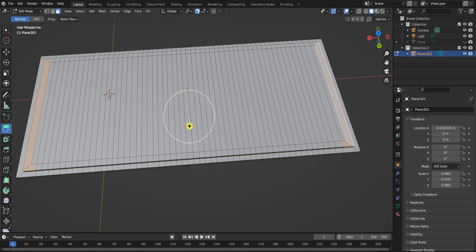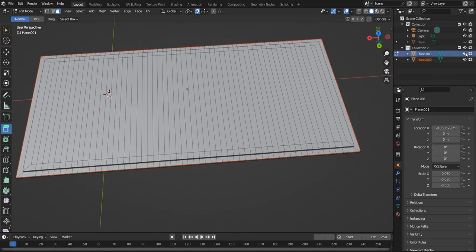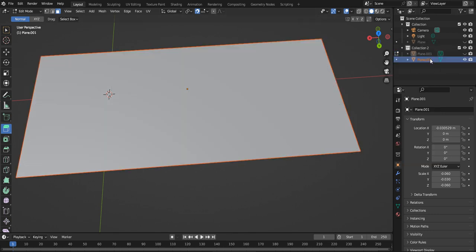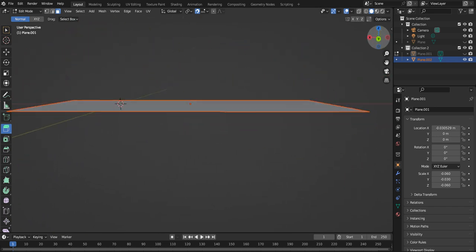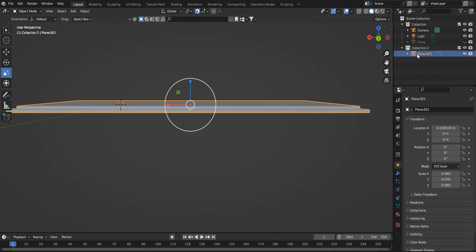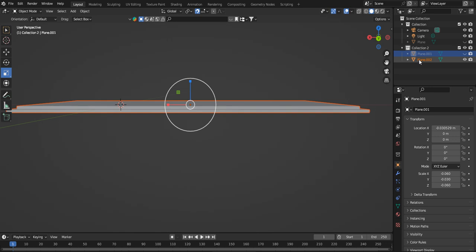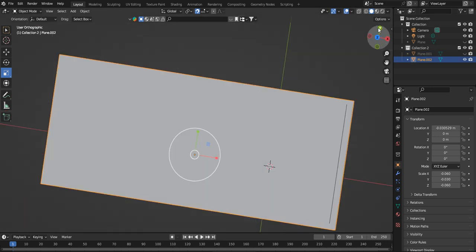Now, of course, I can't just do that because I need the whole thing. So what I have to do here is right click, copy it, right click, paste. So I've got 2. Leave this one here, have a look at it. You see how that one's flat? No. Hide this one, go back here, delete that. Go back to this one, come over here, go object, make sure it's in object mode. Copy it, right click, paste, hide one, leave one, go back to top view.